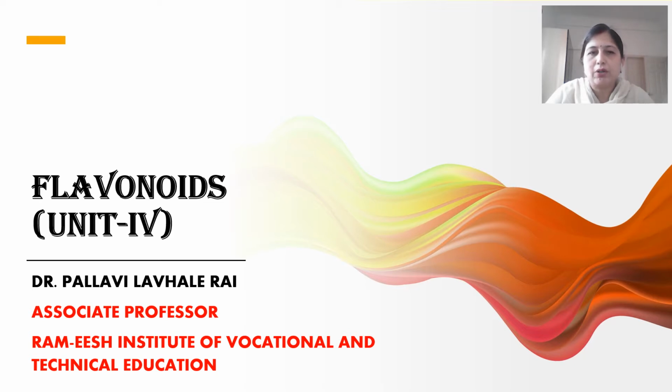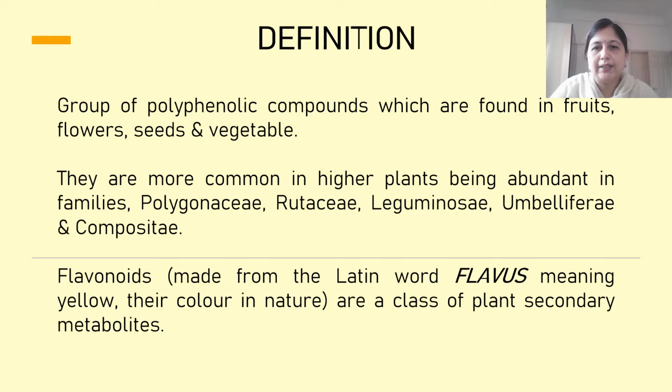Today I will be discussing the topic of flavonoids, which is a topic in your Unit 4. It is one of the secondary metabolites, and flavonoids come from the Latin term flavus. Flavus means yellow in Latin, and generally flavonoids have a yellow color, because of which the term flavonoid has been given. It is generally a group of polyphenolic compounds which is found mainly in fruits, flowers, seeds